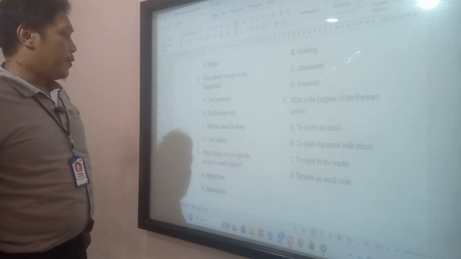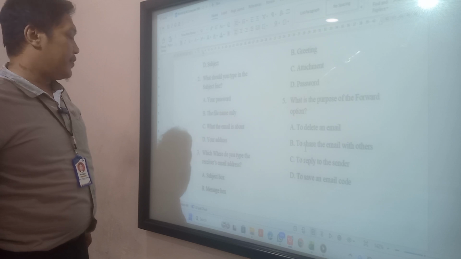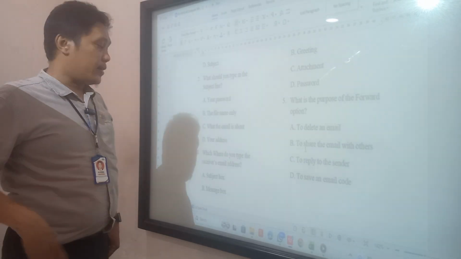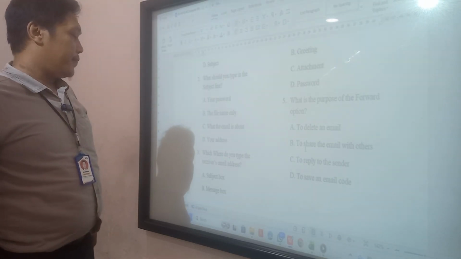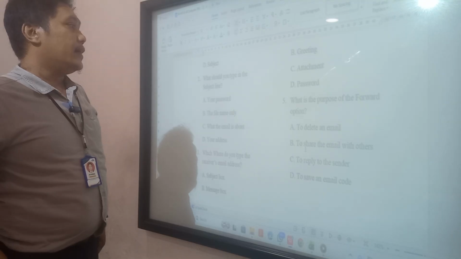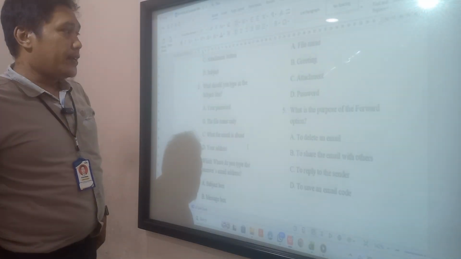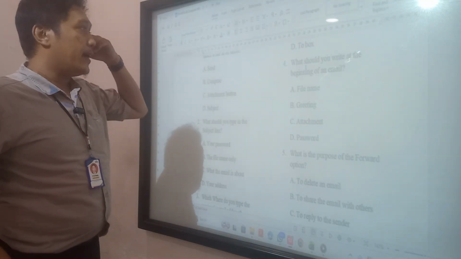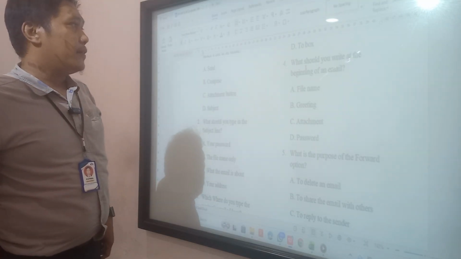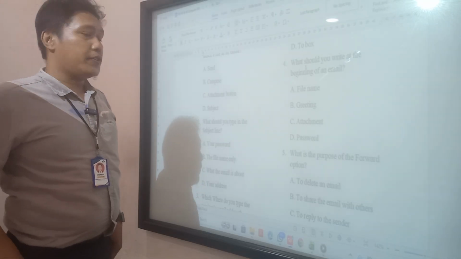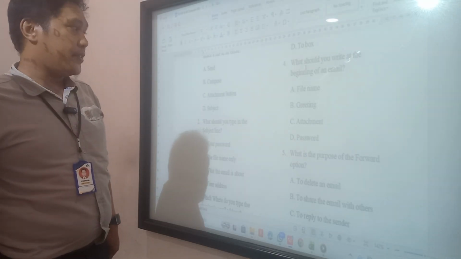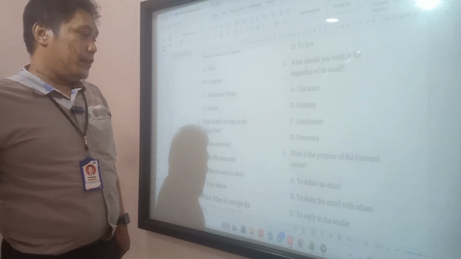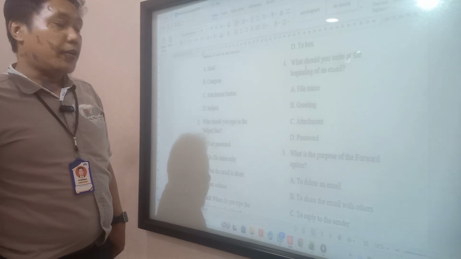Okay, number four: where do you type the receiver email address? We type it in the subject box. Next, number five. Sorry, this is number four. What should you write at the beginning of the email? Of course, we write a greeting first. Number five: what is the purpose of the forward option? Forward, we use to send or share email with others.